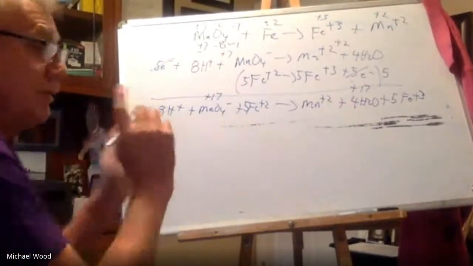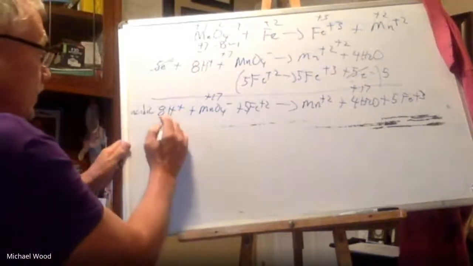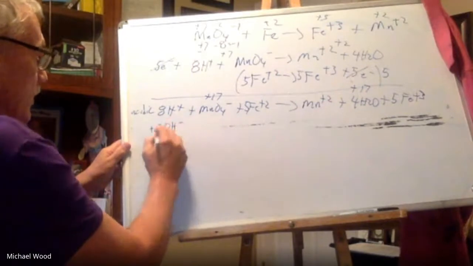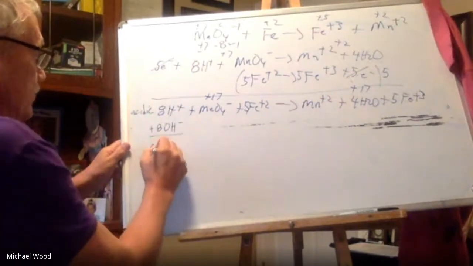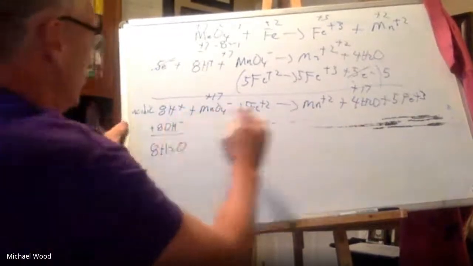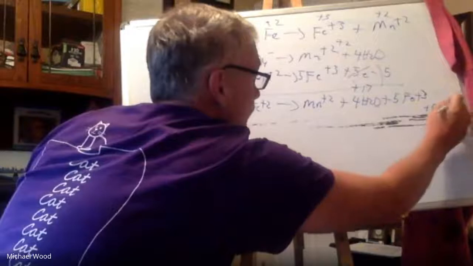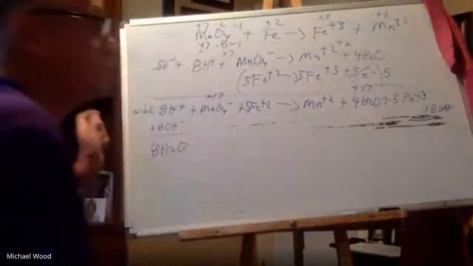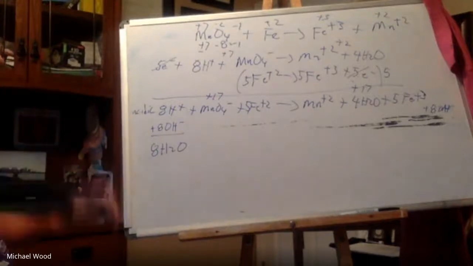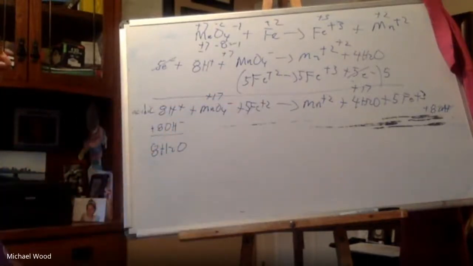So if I do this in a basic solution, what I want to do is get rid of the H pluses. So I'm going to put 8 OHs here. And if I add that up, this gives me 8 waters. But if I add 8 OHs here, I've got to add 8 OHs here as well. So again, that's what I do when it's in a basic solution. Typically, they'll say a basic solution. The way you normally do it is acidic solution.